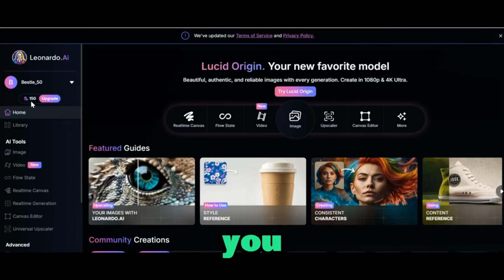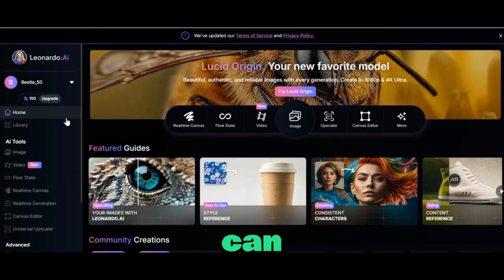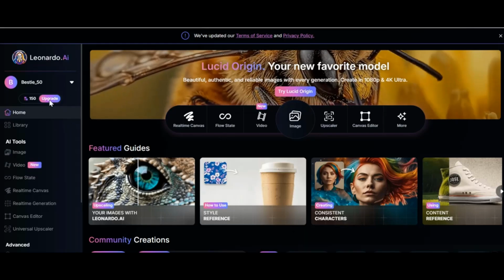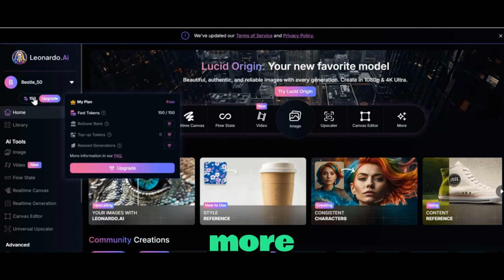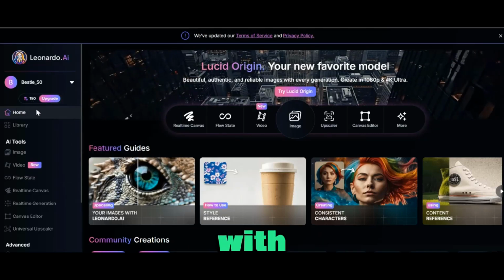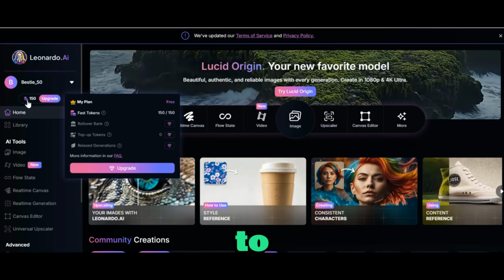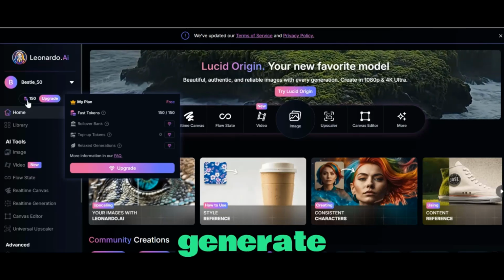Leonardo AI will give you 150 credits for free that you can use to generate as many images as you want. Once you exhaust this credit, you can come back the next day to generate more images or just log in with another email to have access to this credit and generate as much as you want.